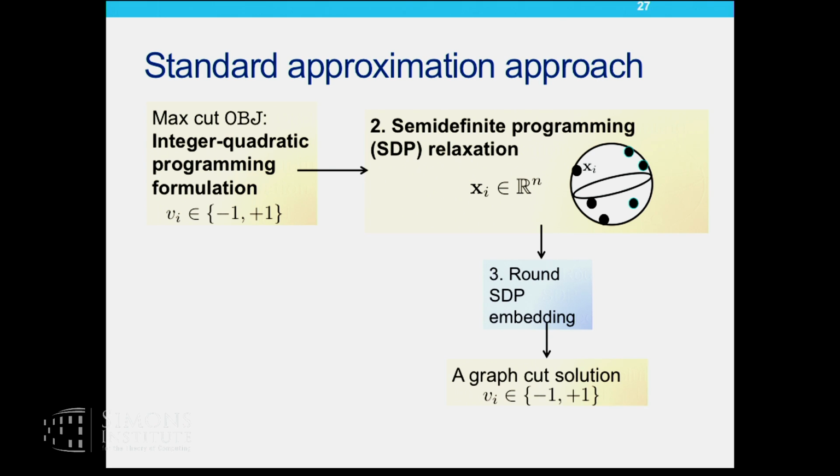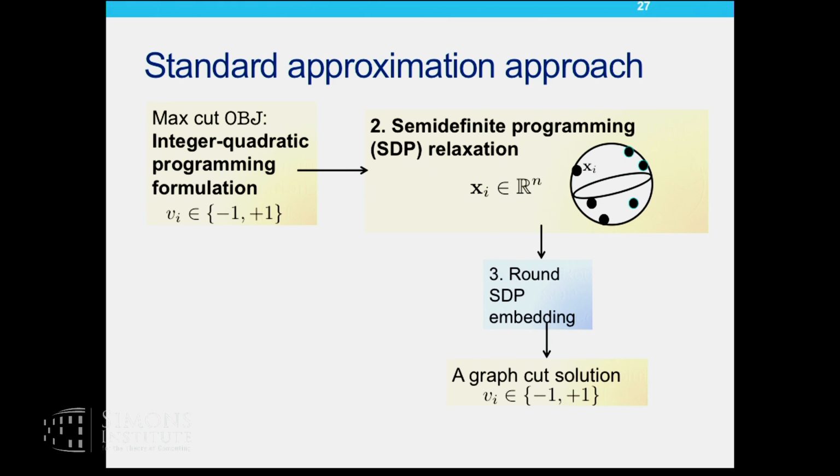So here's how people popularly solve these problems. You have this integer quadratic program, which is hard to solve. So they relax that into a semi-definite program. I'm not going to get into the details of this SDP, but all that you need to know is that I find vector assignments for the vertices instead of integer assignments, which means I'm going to embed these points on an n-dimensional unit sphere, where n is the number of vertices in the graph.